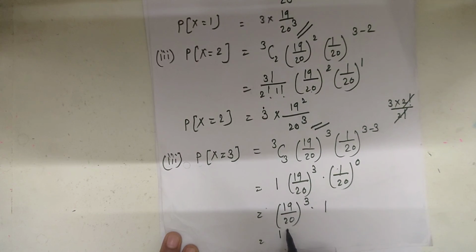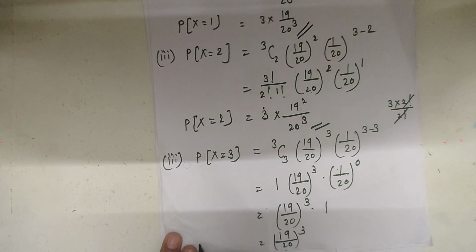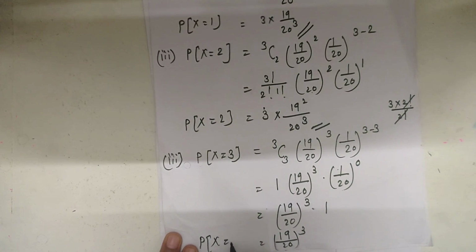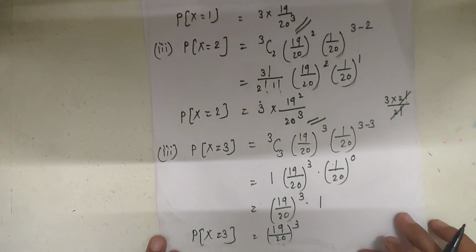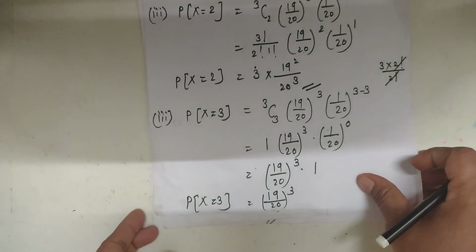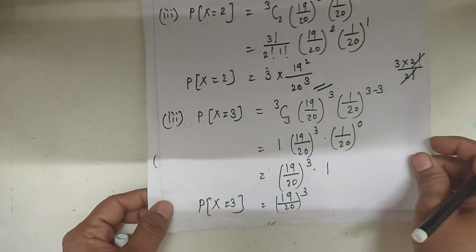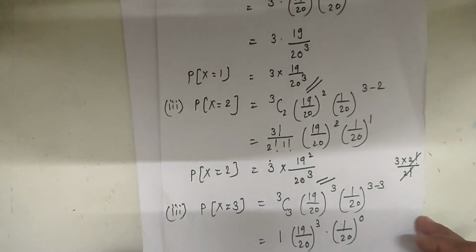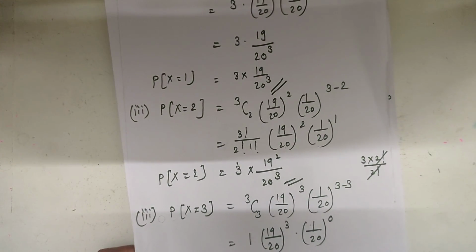So the required answer is 19 upon 20 raised to 3 for the probability x is equal to 3. So using binomial distribution, we can find out the probability for the different values of x.